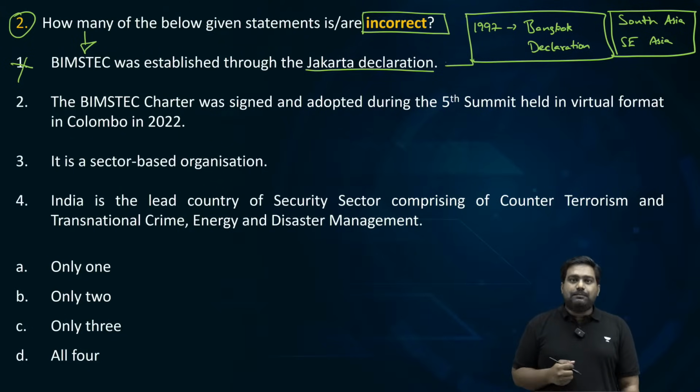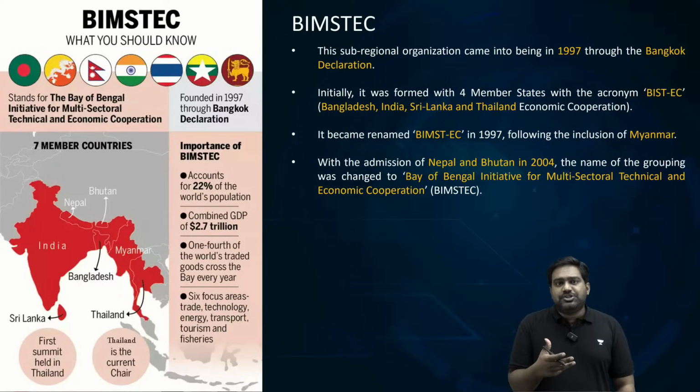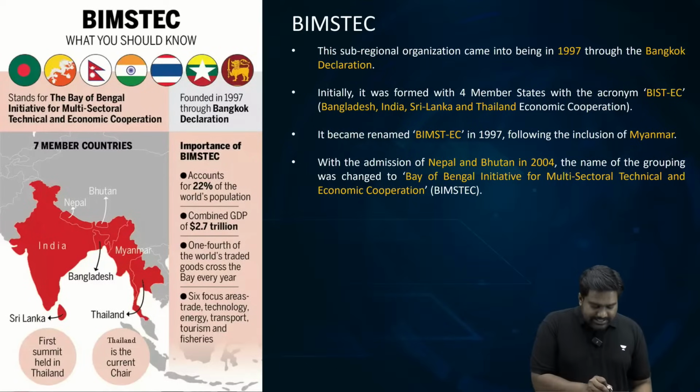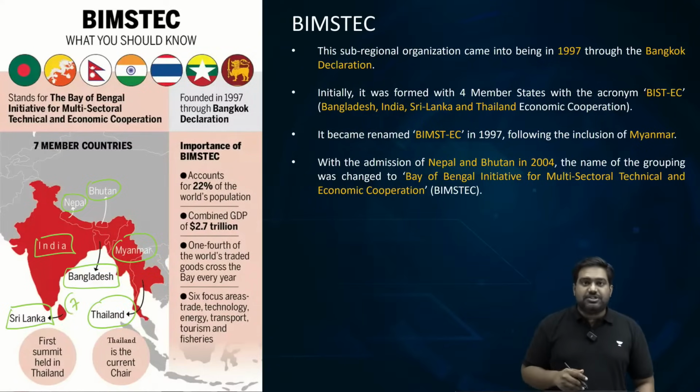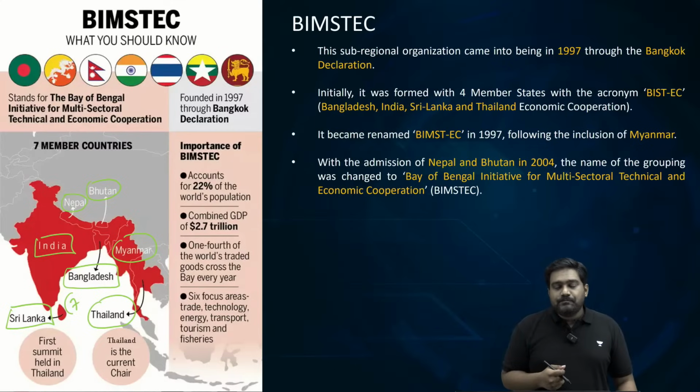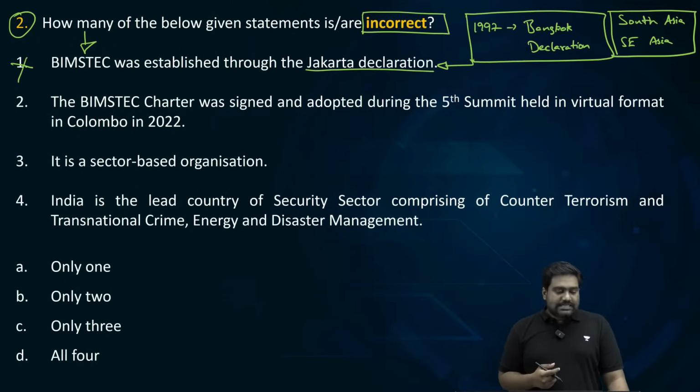Now, which are the countries which are part of BIMSTEC? I told you that it's a bridge that connects few South Asian countries with Southeast Asia. So it includes few littoral states or rim countries of the Bay of Bengal, such as India, Sri Lanka, Bangladesh, Nepal and Bhutan from the South Asia region. From Southeast Asia, we have Myanmar and Thailand. So in total, you have 7 countries from the region which are part of the BIMSTEC initiative. Bay of Bengal is what connects these countries and it focuses on some important sectors through which cooperation is achieved between these partner countries. Now let's look at statement number 2.